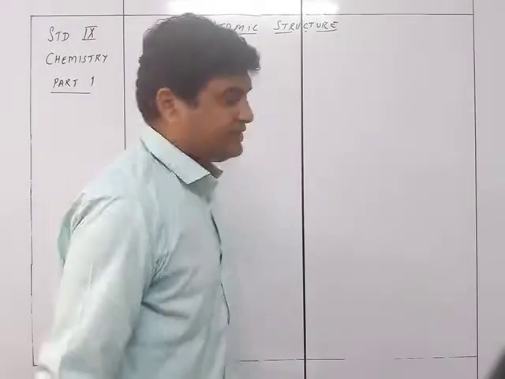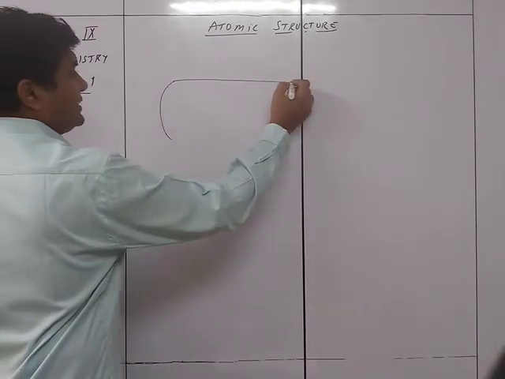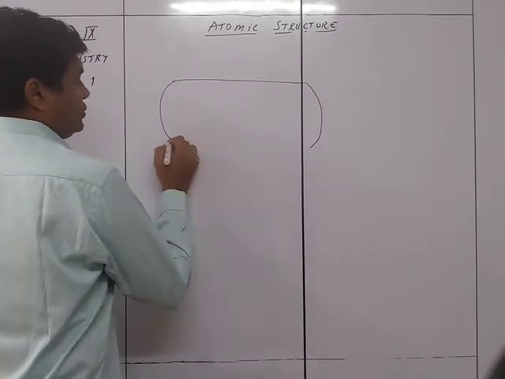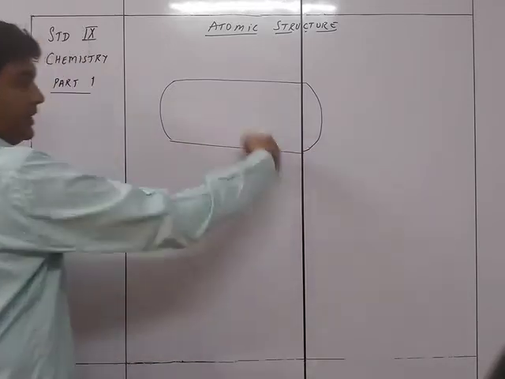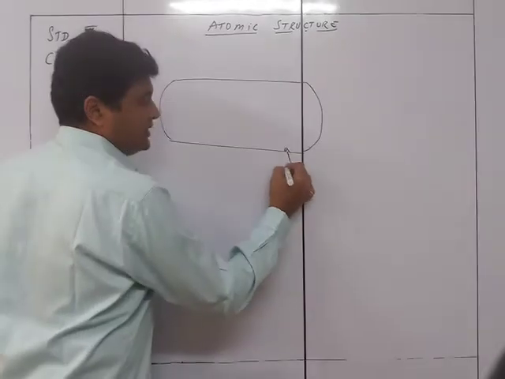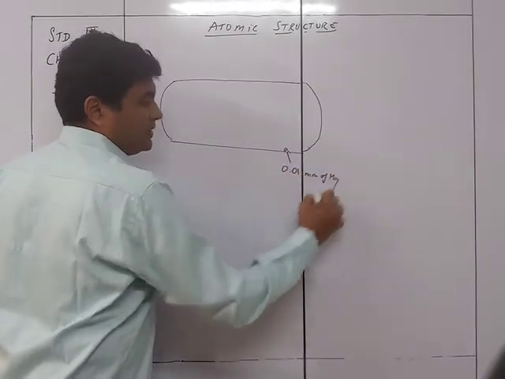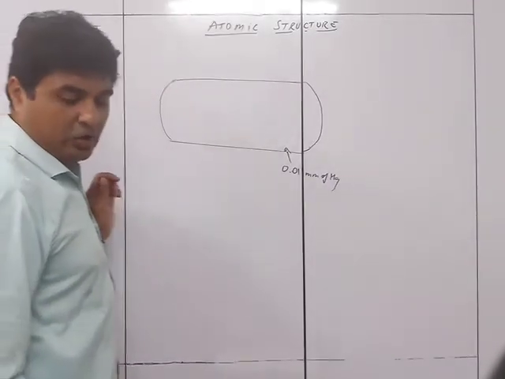So what he saw was, if you take a glass tube and remove the air from it, the pressure inside this glass tube is 0.01 mm of Hg, which is almost like a vacuum inside.